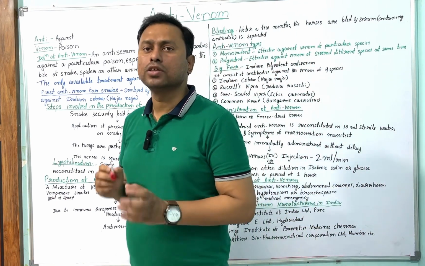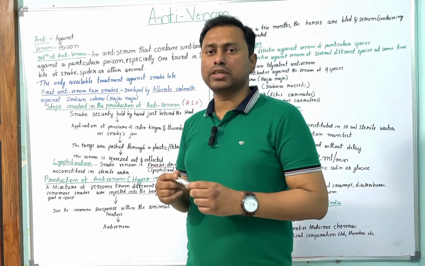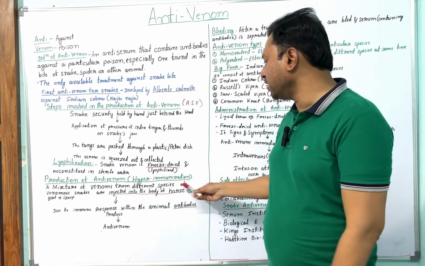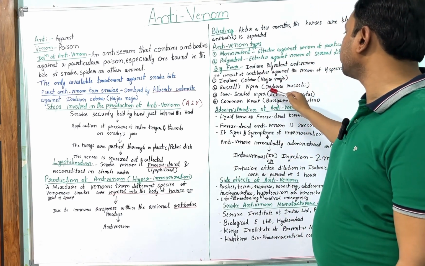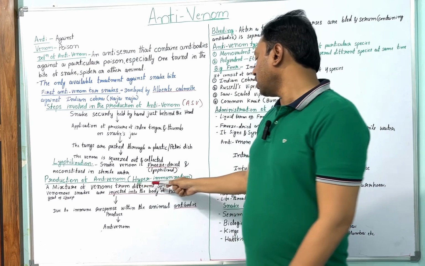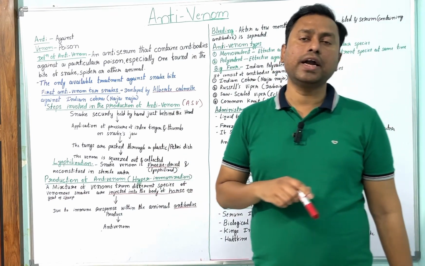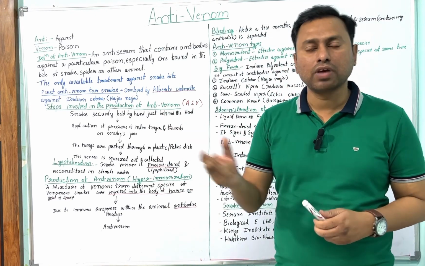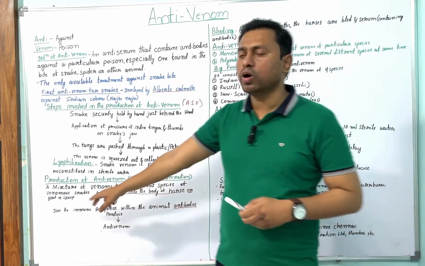How is the anti-venom produced? We take large animals like horses, sheep and goats. We prepare a mixture of venoms from different species of venomous snakes, like cobras and vipers. The collected venoms of different species are injected into the body of the horse, goat and sheep.